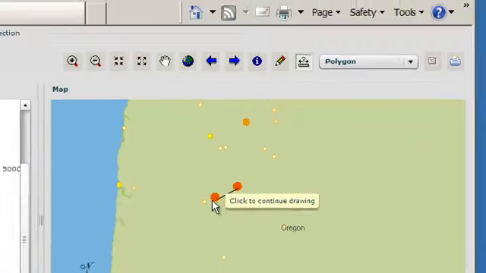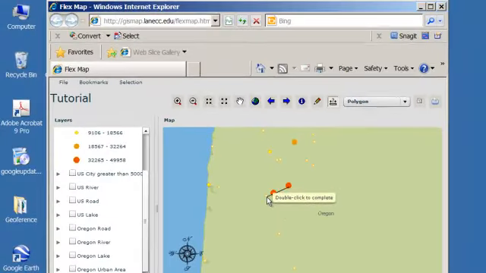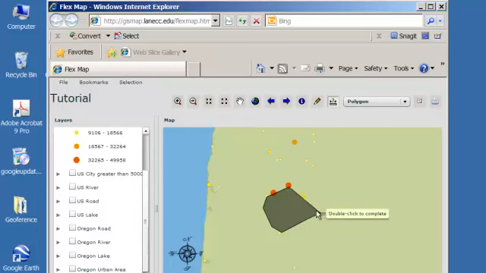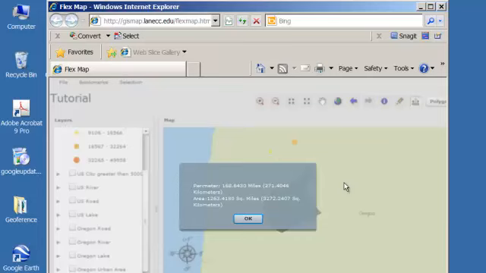And as I click, you'll notice that a drop shadow gets pulled along as I move and click, and it gives me the perimeter, the distance around that feature, and it also gives me the area of that feature.